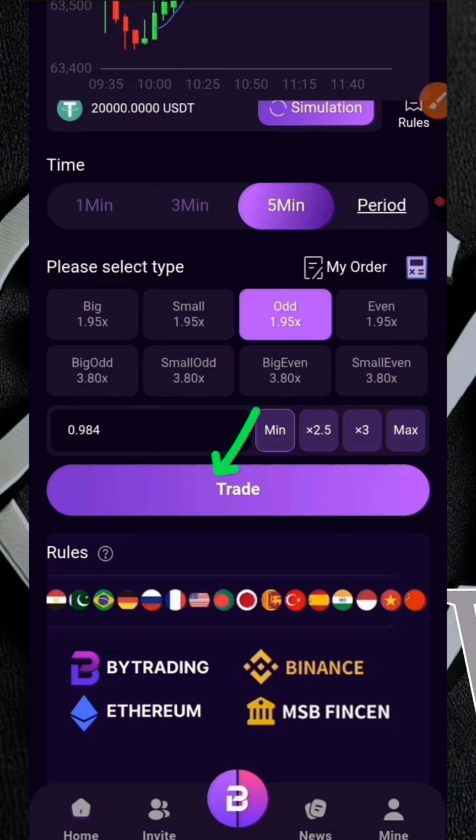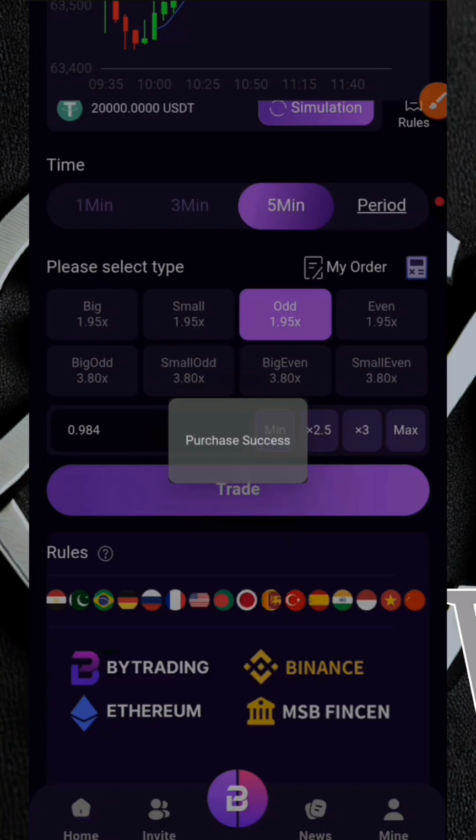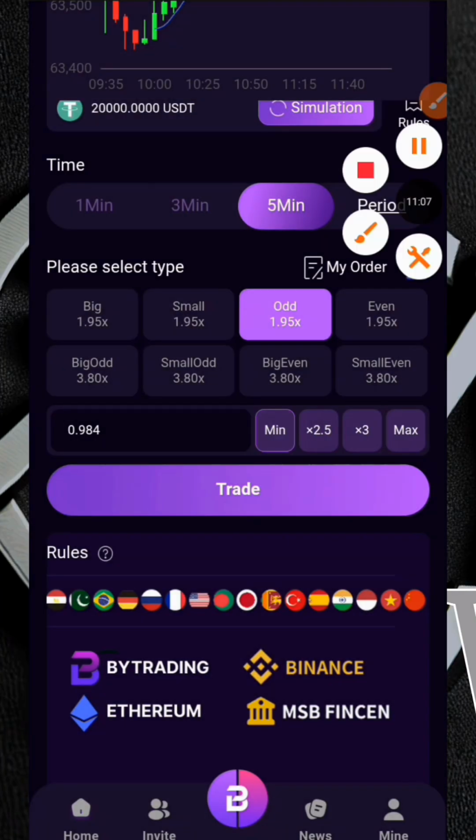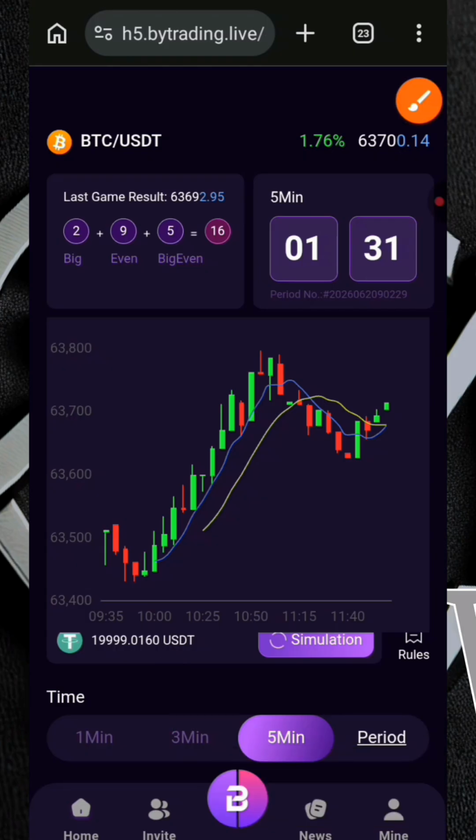Then I'll click on trade, and then I'll click on confirm. As you can see, purchase successful. Now if by the end of the day we are correct with our prediction, we are going to be resulting in a win. So as you can see, our balance has also dropped. So let's just wait for this countdown. Let's see what we are going to have right now.